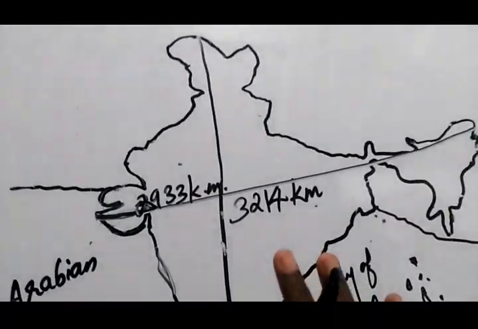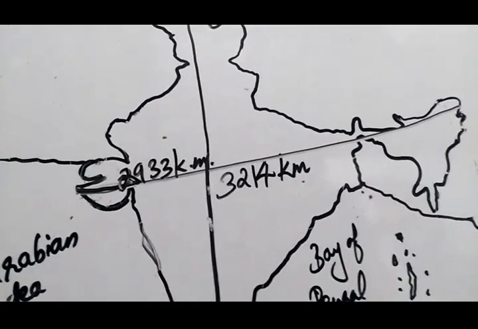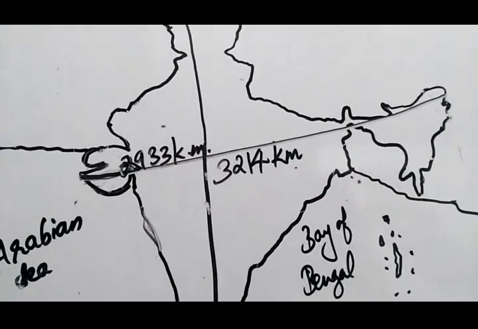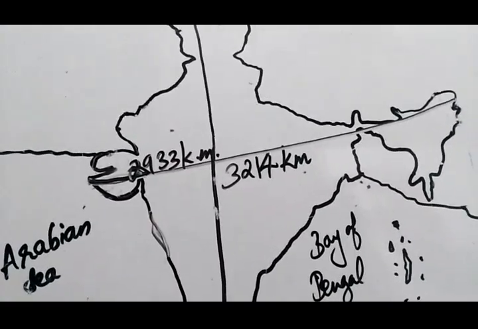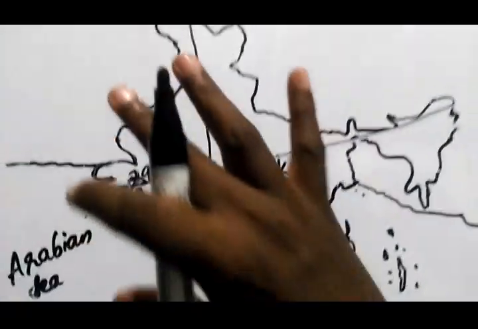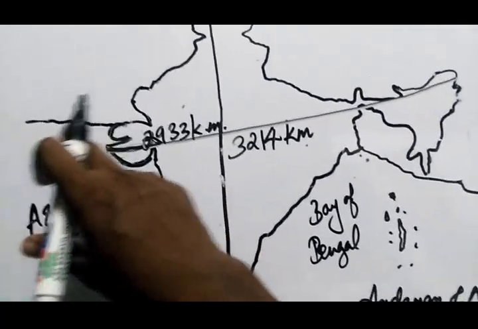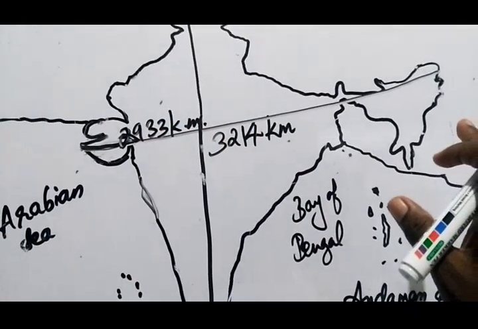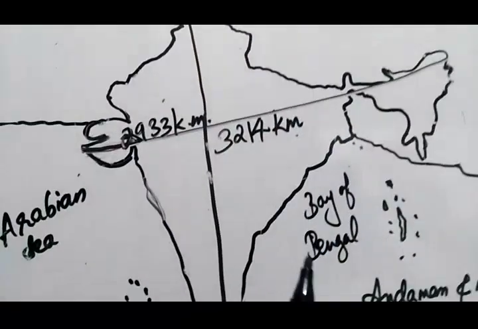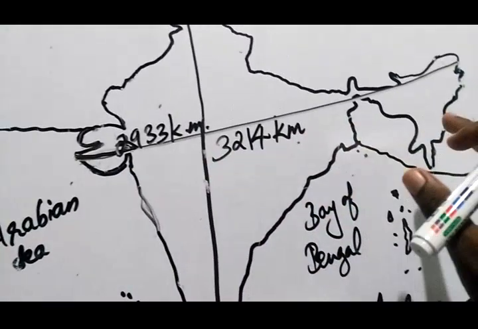So only this much for today, and you have to watch this video again and again 2 or 3 times till you understand it very well. And you have an assignment, that is you should draw the outline map of our country, and you should locate the Tropic of Cancer, which divides India into 2 equal halves, the north-south extension of our country, and also east-west.